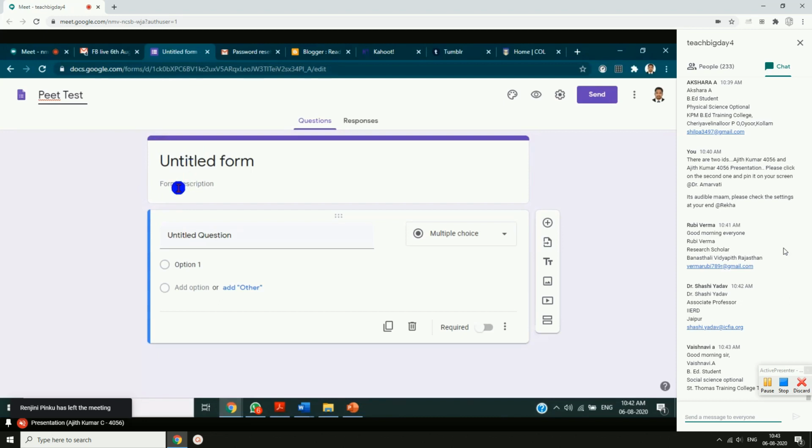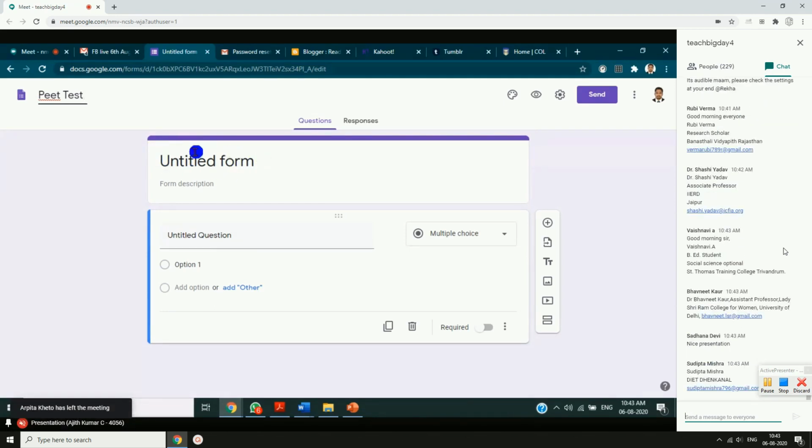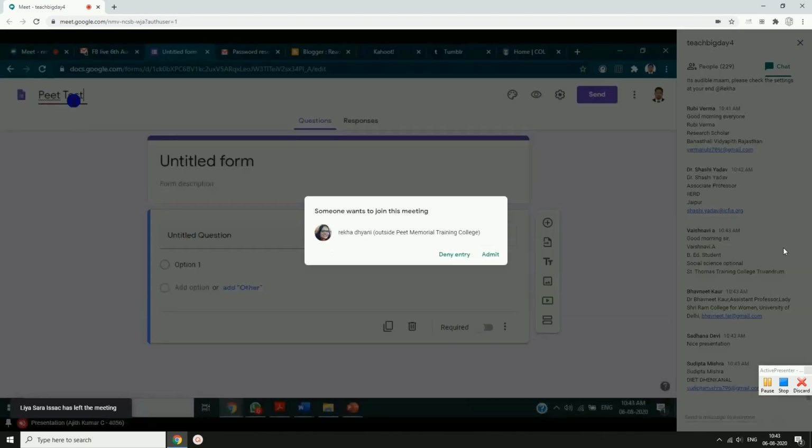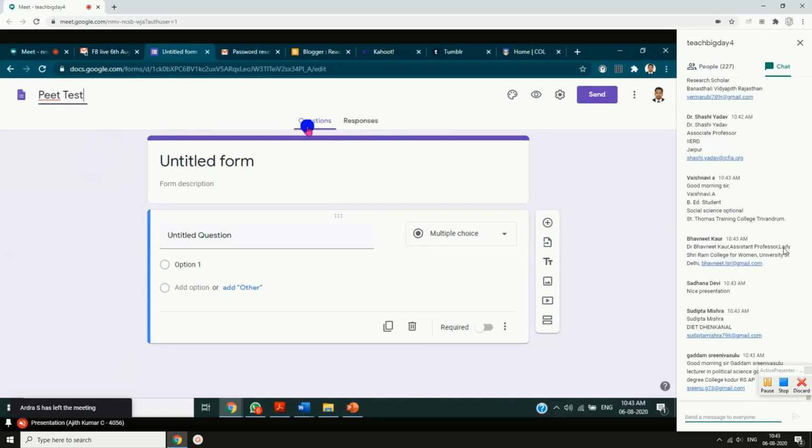You can give a description if required, otherwise you leave as it is. What I am saying is, this is the title of your Google form, quiz or examination. It gets typed here also, but you can give another title also, like for your examination. So whatever you are typing here doesn't get replicated at this place. This is how it works. Pitt test will appear here, but if you are giving a separate title for your examination or quiz, it won't be appearing here.